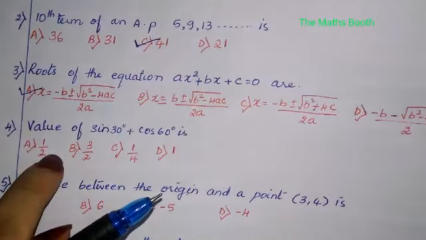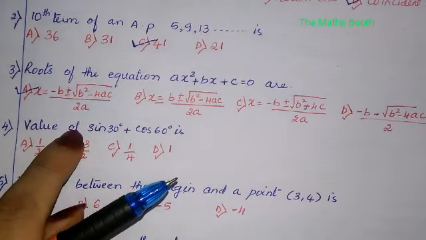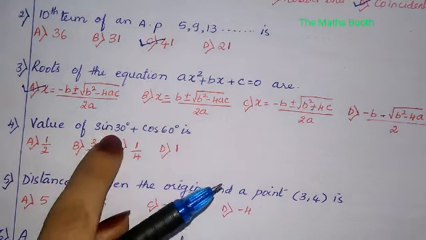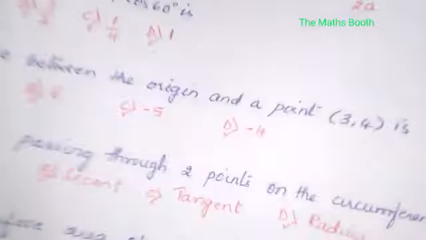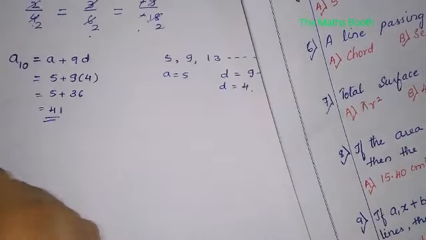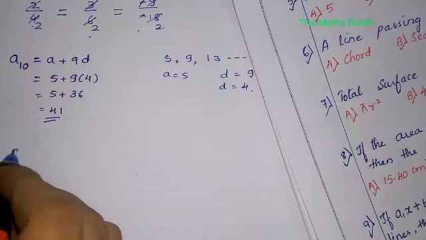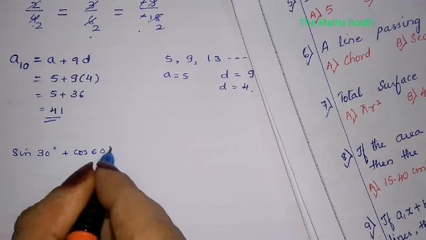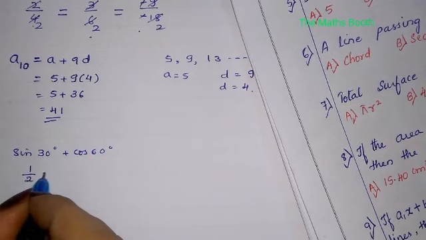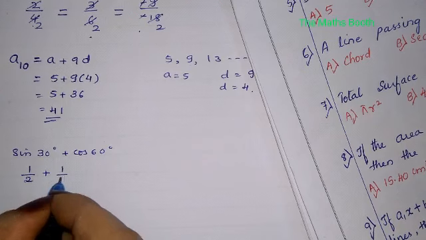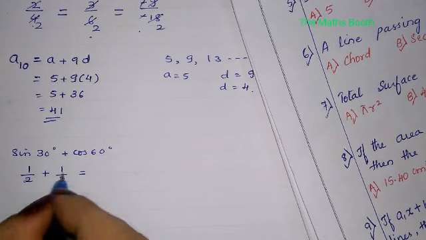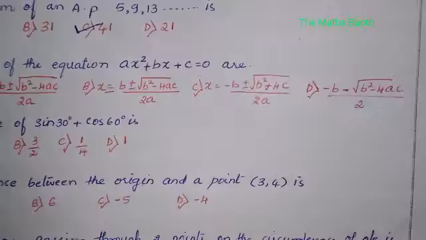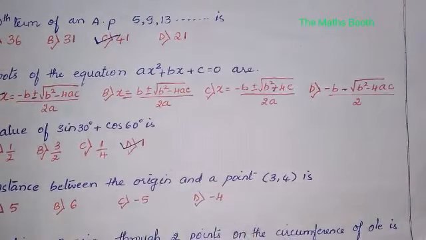Okay. Next, the value of sine 30 plus cos 60 is. How will you find it quickly? Sine 30 value is half, plus cos 60 is also half. And you know half plus half is 1. So the correct answer is D, 1.